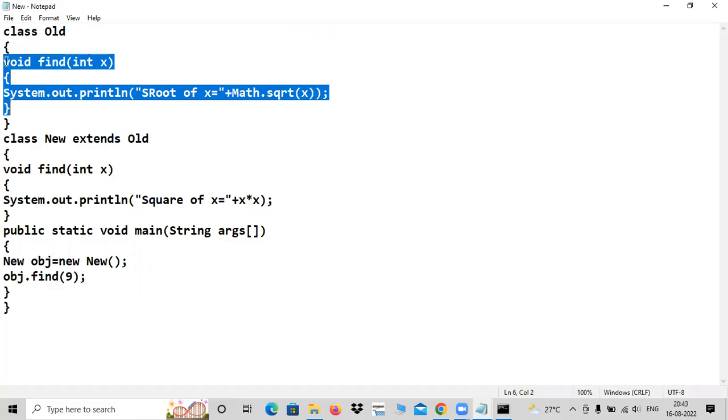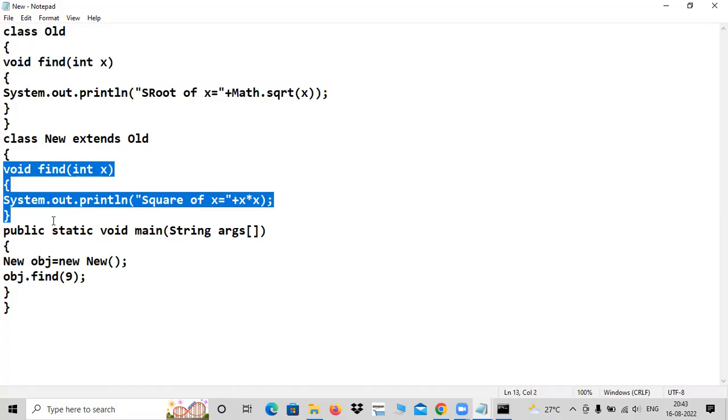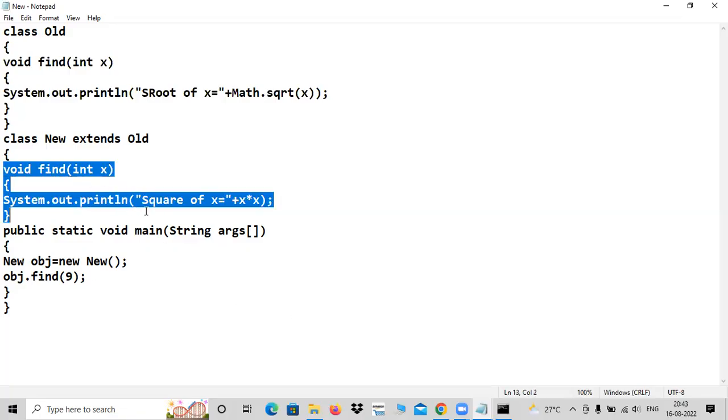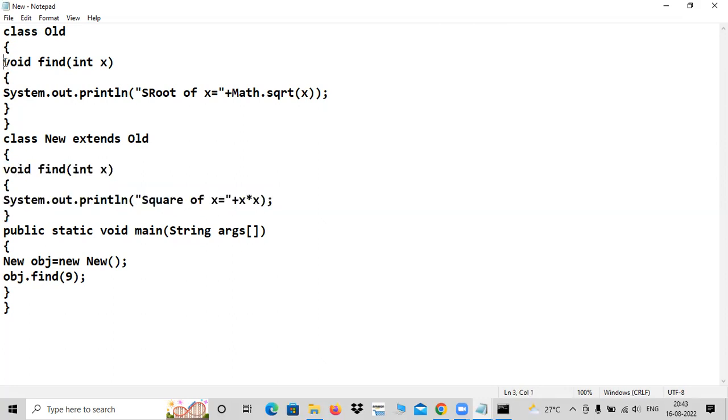So I should not change that code. I should not waste that. But I can override that and display only these features. Got it? In that scenario, this is pretty useful in real time also. But sometimes you have to stop that also. That also I will explain. You understood? Any doubt in this program? So this method is going to hide the base class method. Okay? Any doubt in this? I completed method overriding in this context. Any doubt, please ask me.